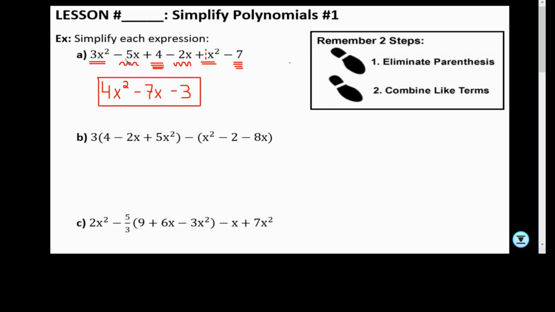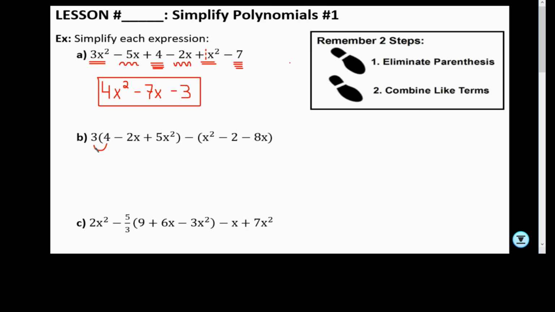We do not have parentheses, so we skip to step number 2. We combine like terms. And if you notice, before we had 1, 2, 3, 4, 5, 6 terms. Now I have 3 terms. So now I have a trinomial. All right, very good. Letter B.